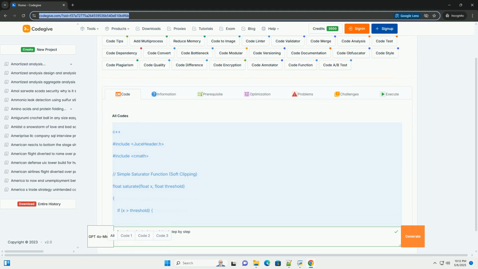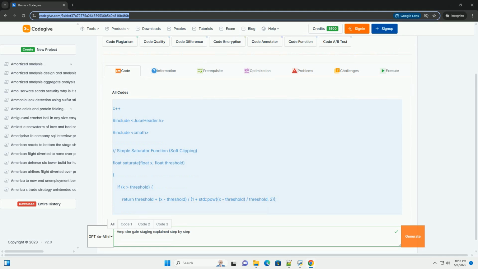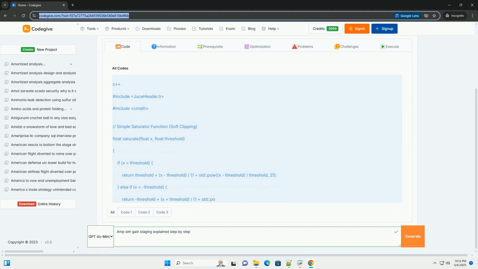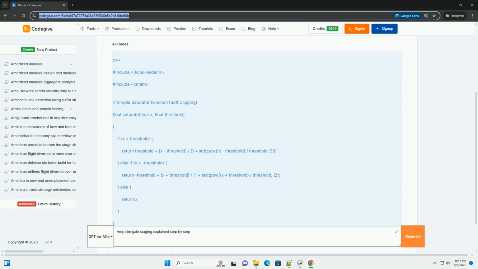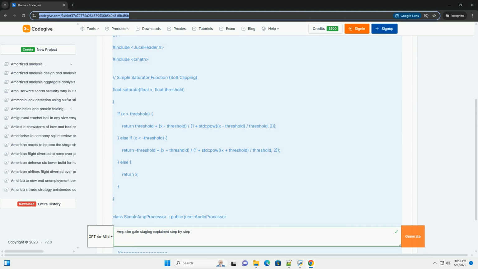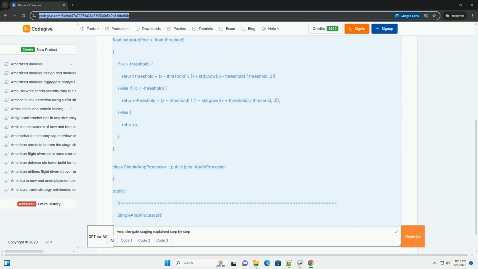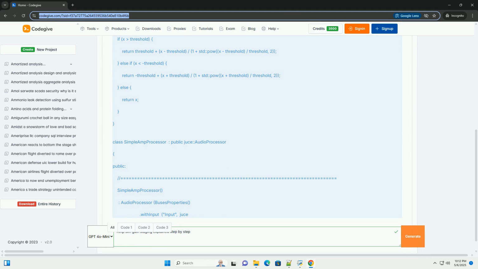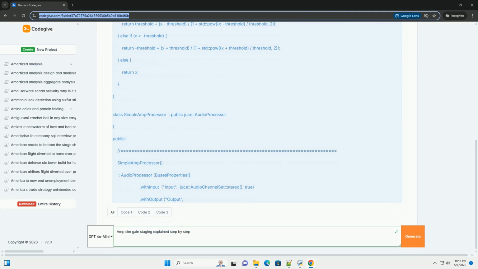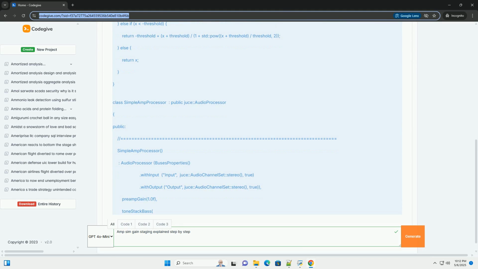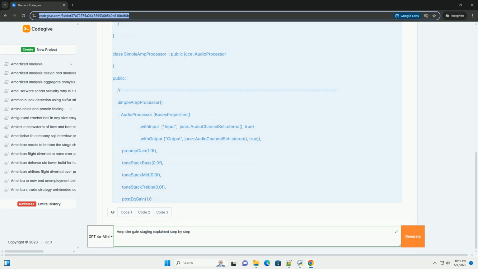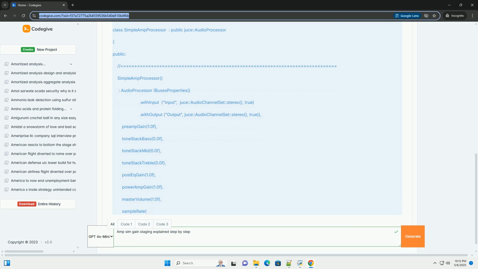OK, let's dive deep into gain staging within amp simulators, amp sims. This is a crucial aspect of achieving a great tone, mimicking the behavior of real amplifiers, and getting the most out of your virtual setup. We'll cover the theory, the implementation, and provide code examples to illustrate the concepts.